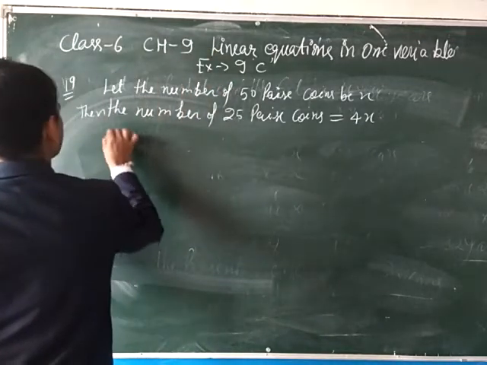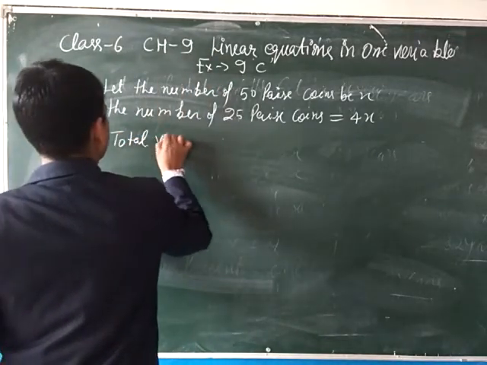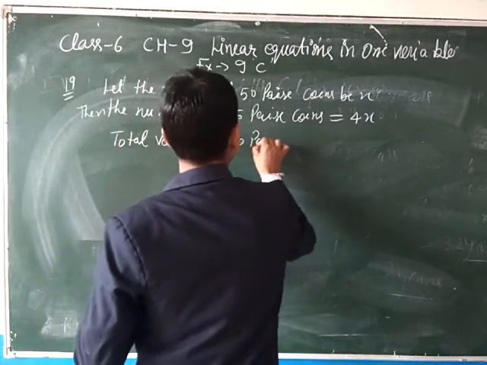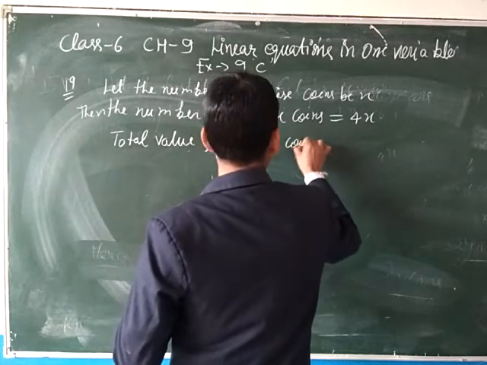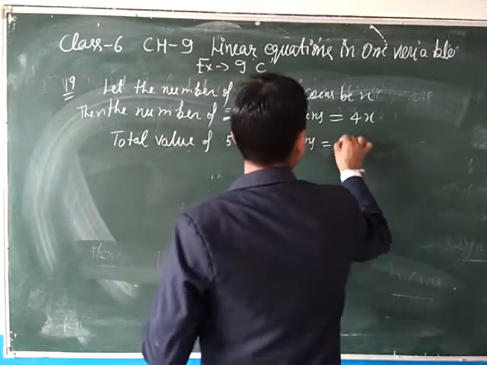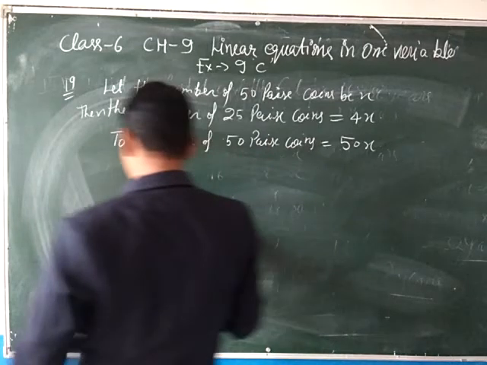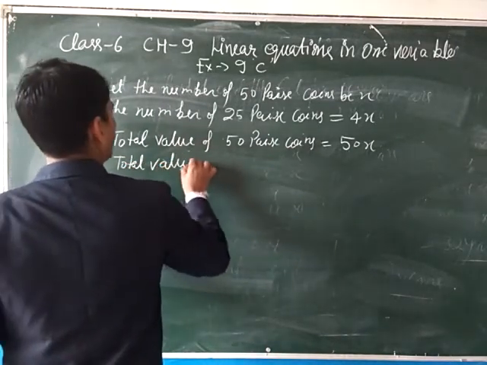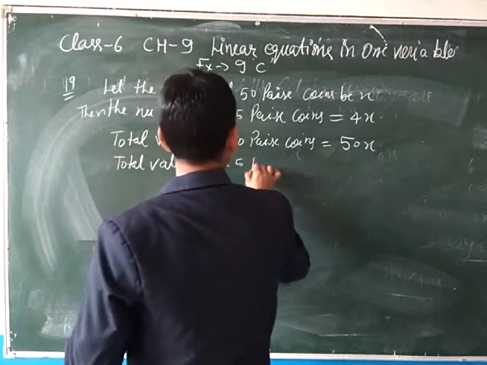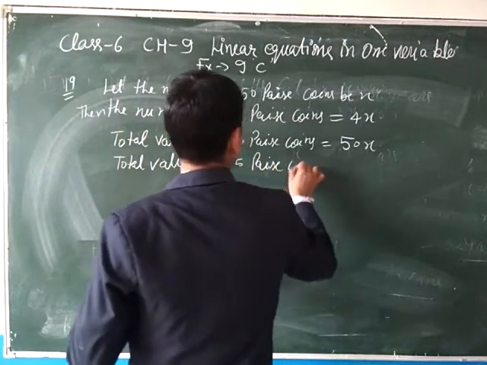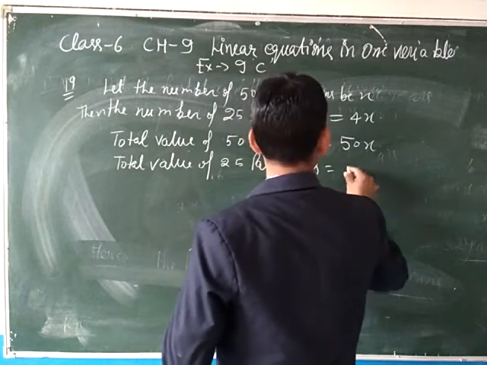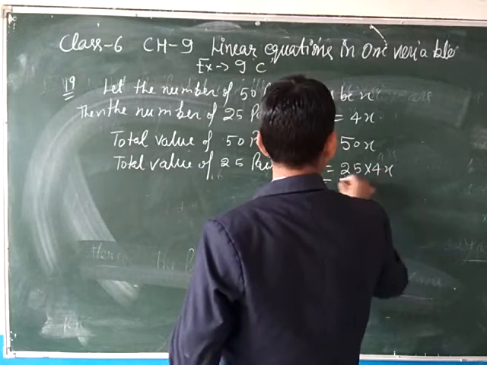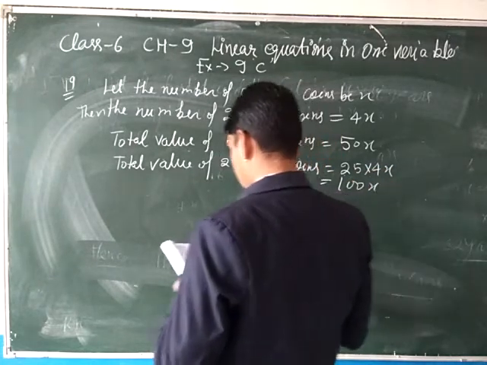Total value of 50 paise coins equals 50 multiplied by x. Total value of 25 paise coins equals 25 multiplied by 4x, so 25 times 4 is 100x.